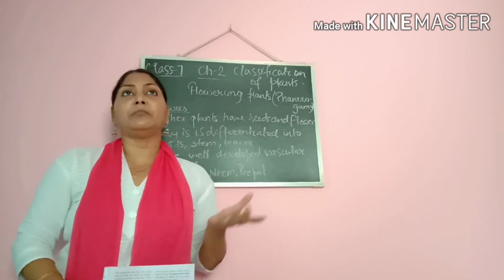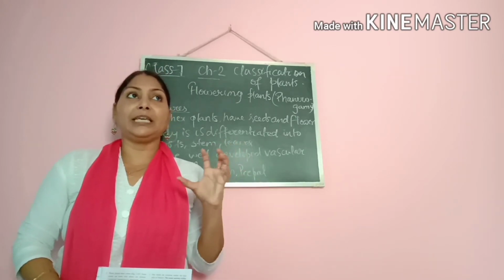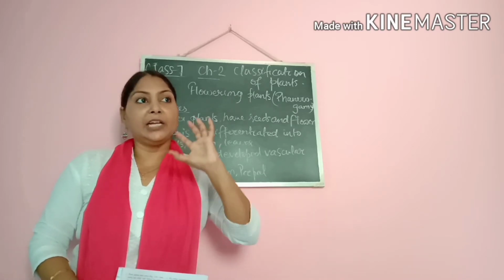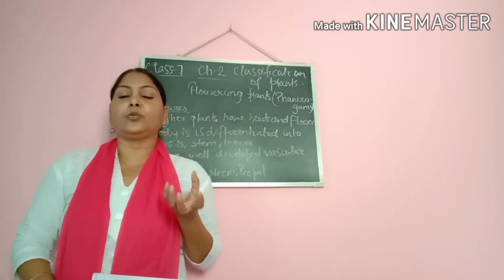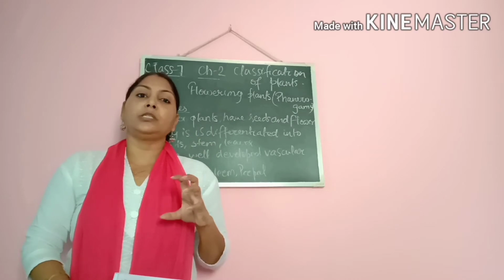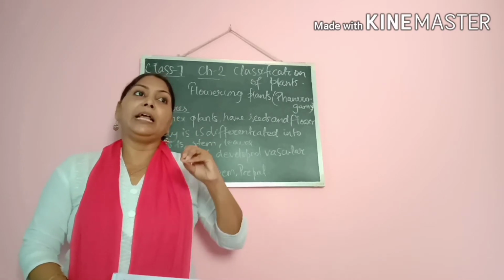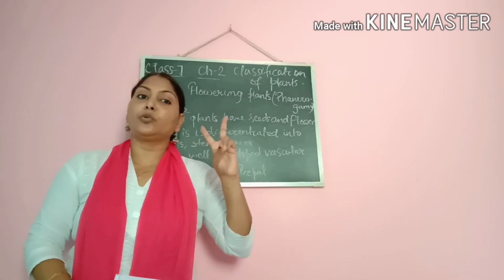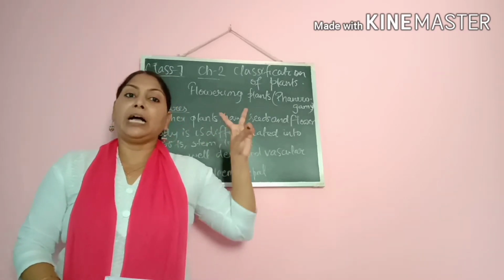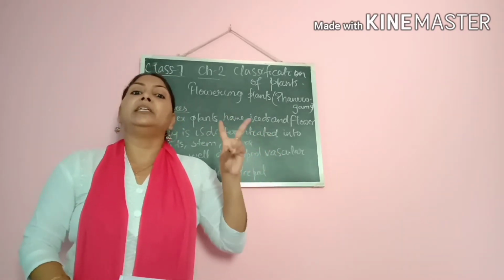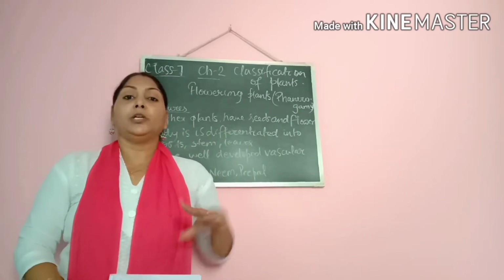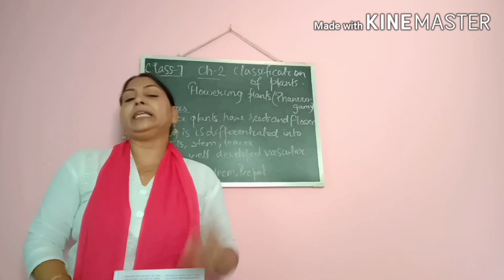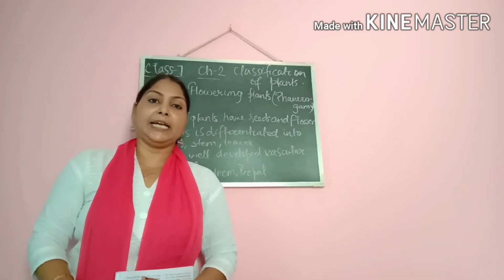Basically you will see that certain seeds of the fruit are enclosed with a seed coat, and some fruits' seeds will be naked. So based on this we have two classifications under phanerogames: gymnosperm and angiosperm. Now I am going to tell you about gymnosperm and angiosperm in detail. Let us see that.